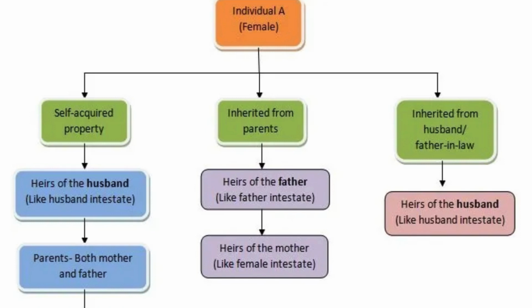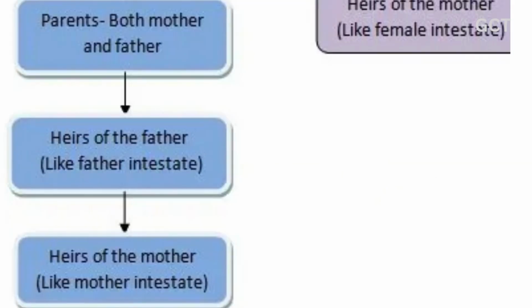unlike the male succession rules, where the heirs were divided into two classes of heirs, here there are no classes, although there is a hierarchy that defines the order in which the assets shall be distributed. The one ranking first in the order will be preferred over the one coming later in the rank. And only in the absence of the higher rank shall it pass to the next in order.